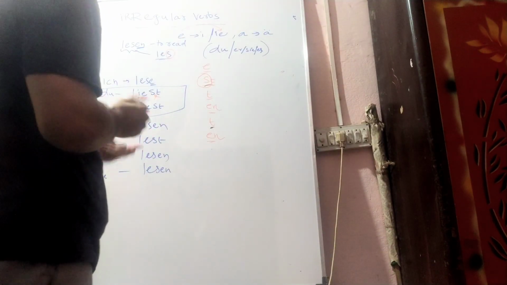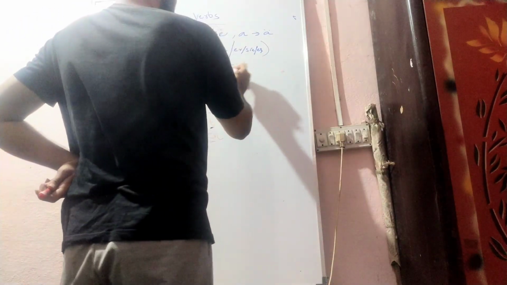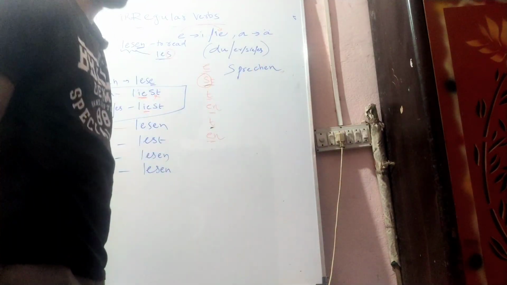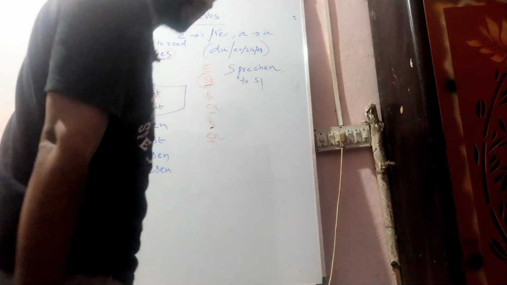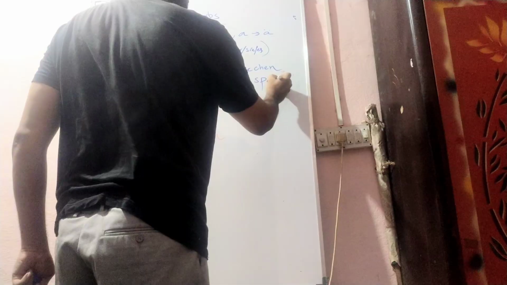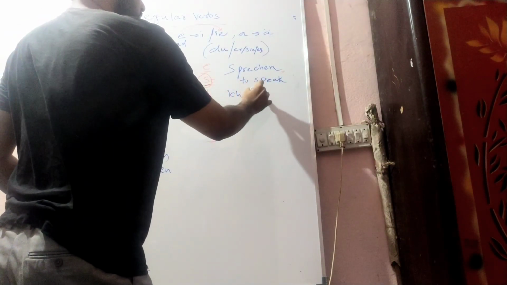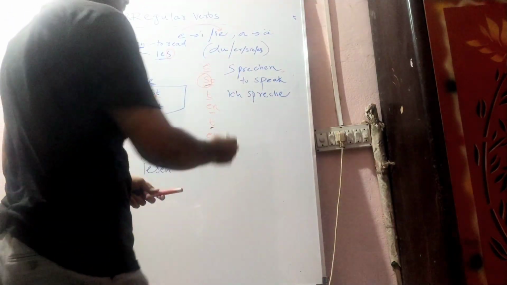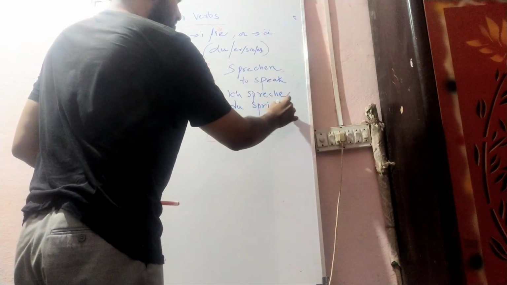Okay. So we will see the verb sprechen, S-P-R-E-C-H-E-N. So what does sprechen mean? To speak. So here, ich spreche, S-P-R-E-C-H-E. We are applying E. Du spricht, S-P-R-I-C-H-S-T.